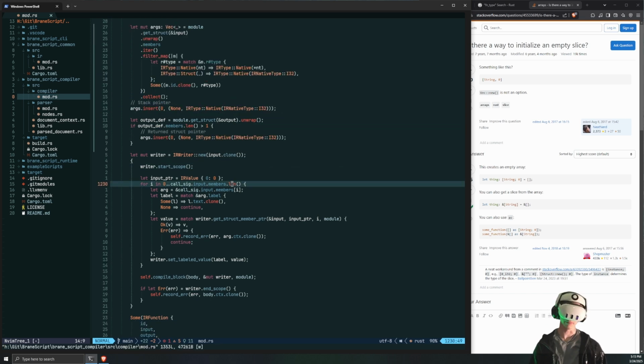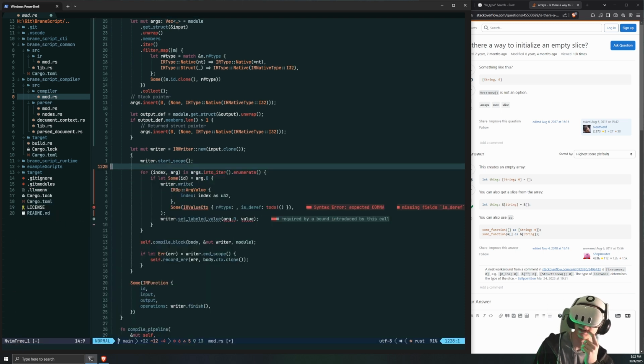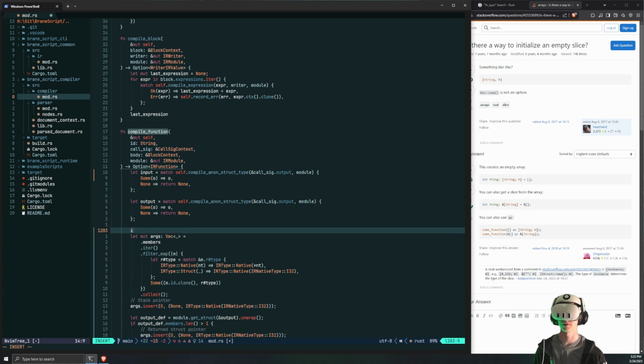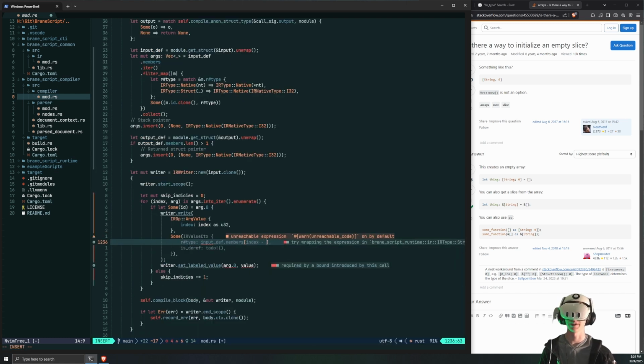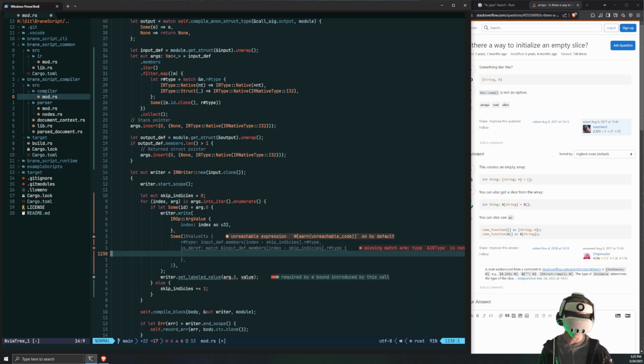Instead of doing input members, what we need to do is iterate over arguments. I'm going to do this the correct iteration way, which is args in iterator enumerate. Problem is that index isn't going to be accurate, because I need to reference this again. We'll move this get struct out into its own variable, and then index minus skip indices, and there we go. That correctly gives us the type, and if this is a structure, it will always be a mutable reference.